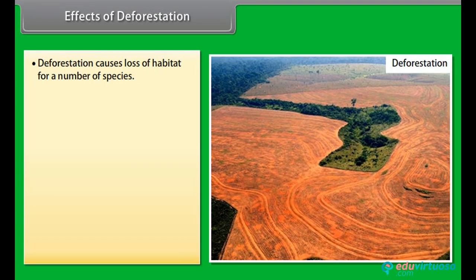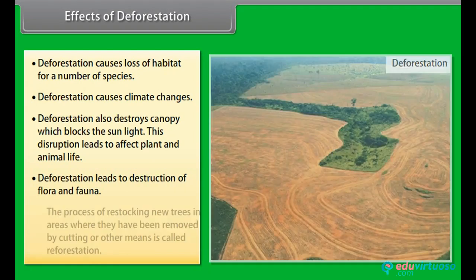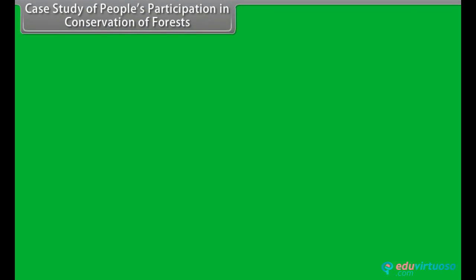Effects of deforestation. Deforestation causes loss of habitat for a number of species. Deforestation causes climate changes. Deforestation also destroys the canopy, which blocks the sunlight. This disruption affects plant and animal life. Deforestation leads to destruction of flora and fauna. The process of restocking new trees in areas where they have been removed by cutting or other means is called reforestation.